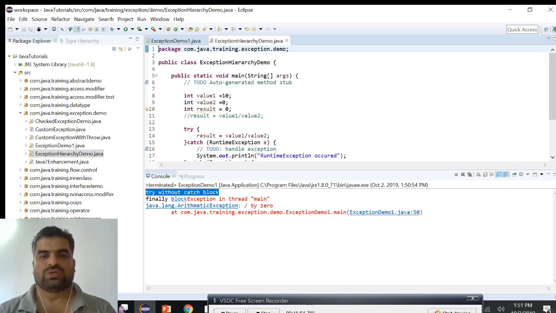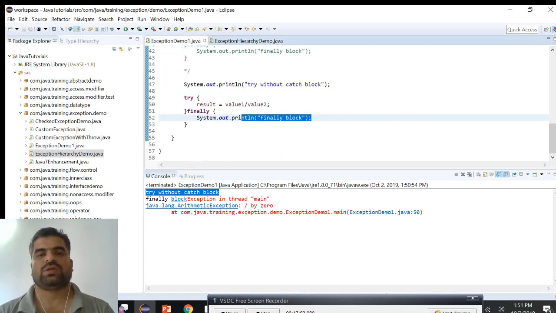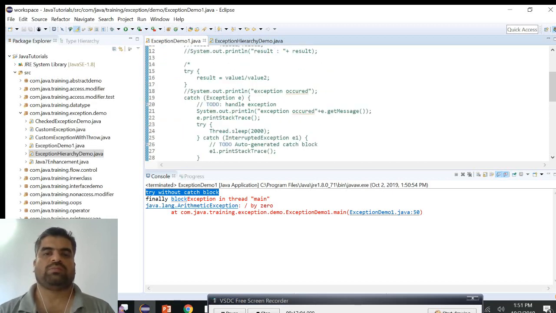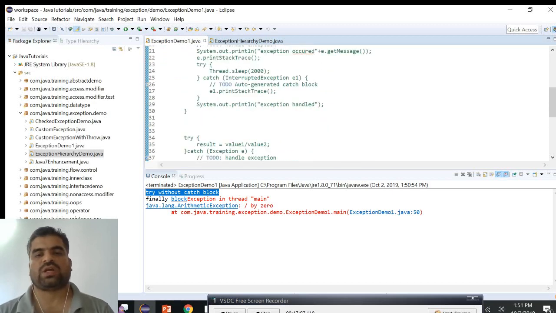Okay, so this is how we handle our exceptions using the try catch finally keywords.